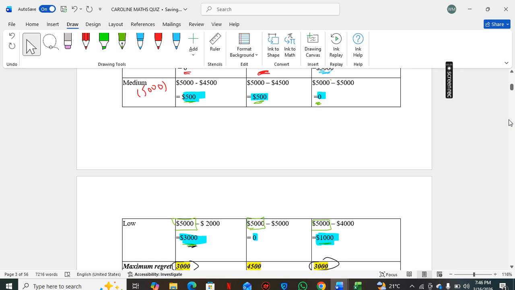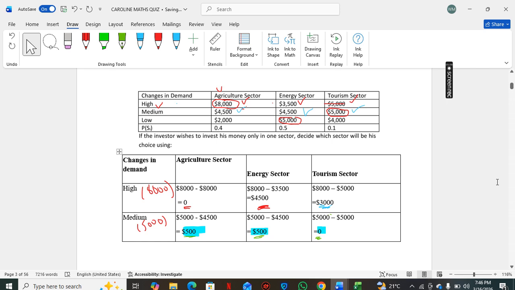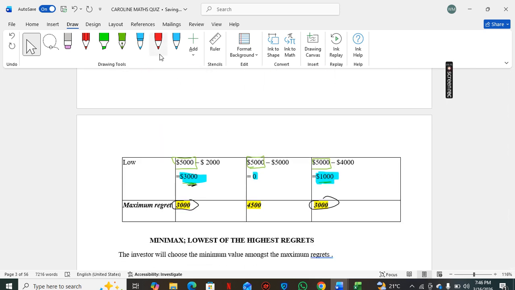Finally, when the demand is low, the highest payoff was 5,000. You subtract each of the individual payoffs.